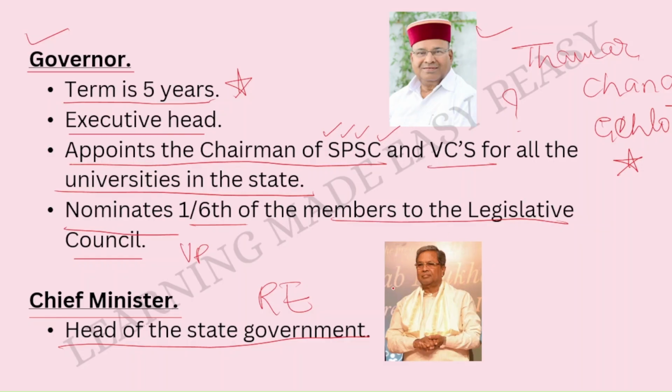Okay, and can you see this picture over here? This picture is the picture of Siddaramaiah. Who is he? Siddaramaiah is the present Chief Minister of Karnataka. The present respected Chief Minister of Karnataka. So this is important. Both the people are respected, both the people are honorable.